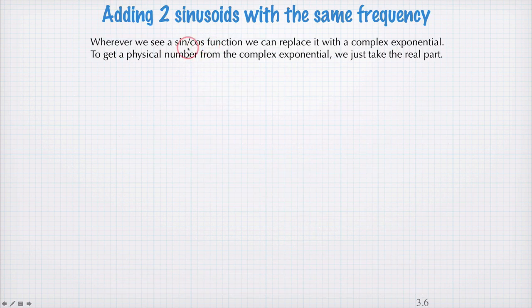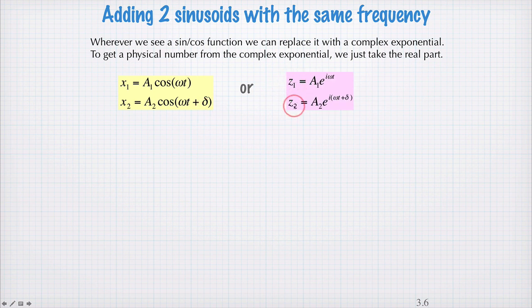Wherever we see a sine or cosine function, we can, if we want to, replace it with a complex exponential. And to get a physical number back from that complex exponential, we just take the real part to get a cosine function, or the imaginary part to get a sine function. So, for example, we could have two functions x1, x2, that are cosine functions with some phase difference between them. We could equally write that as two complex exponentials, like this, e to the i omega t, e to the i omega t plus delta. And we could add these together, or we could add these together.